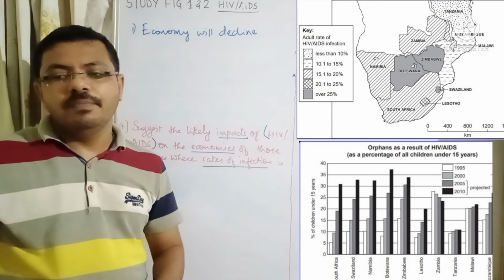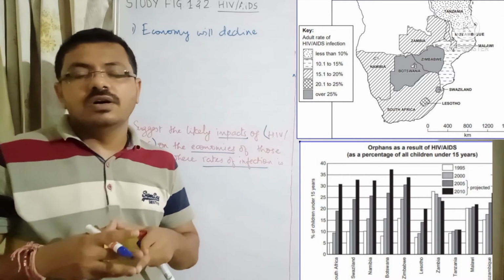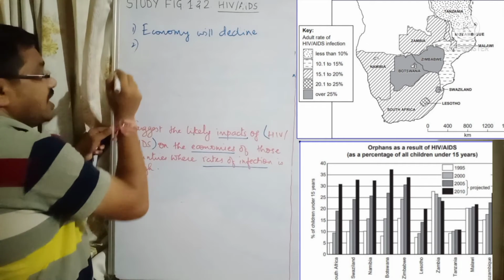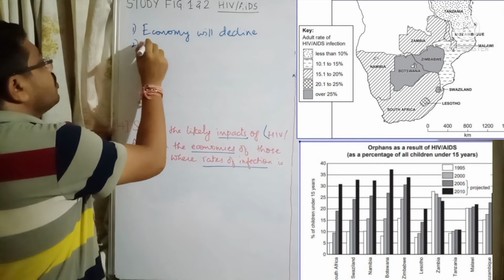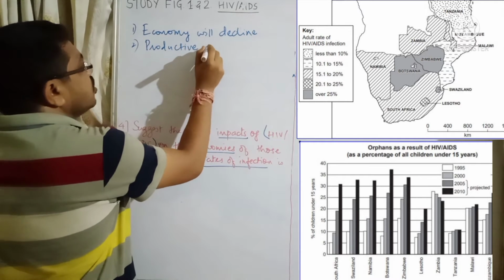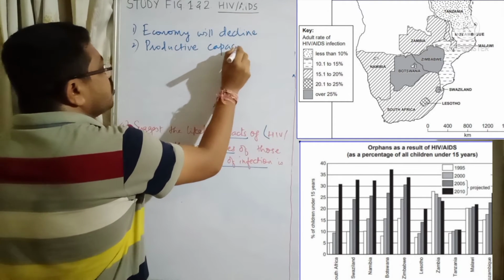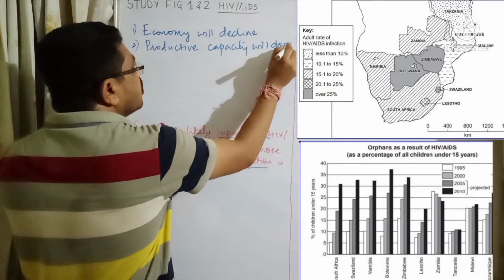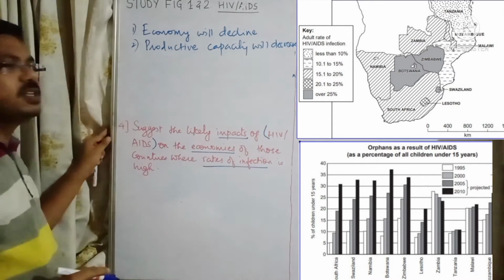And then it will have an impact on the productive capacity, because if the younger population is getting HIV/AIDS, then productive capacity will decrease. Why will productive capacity decrease?